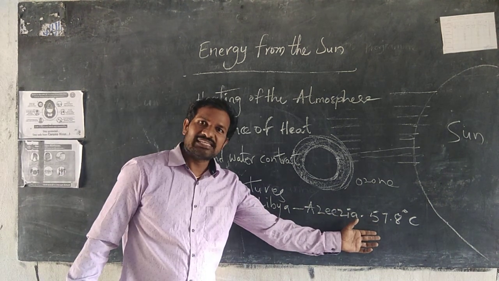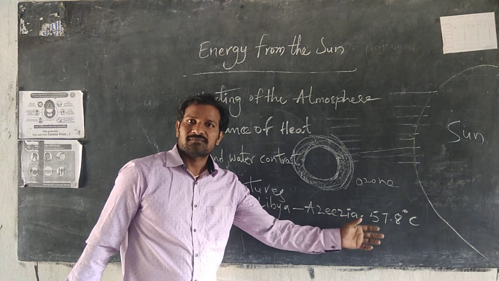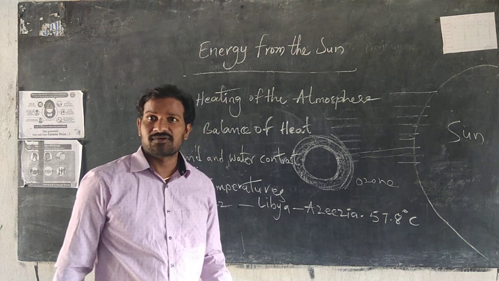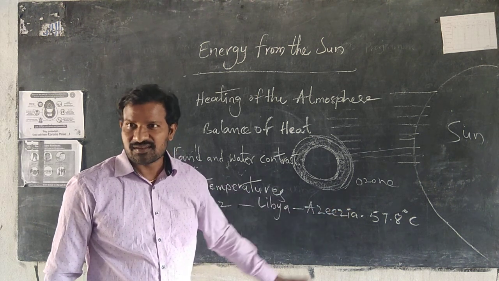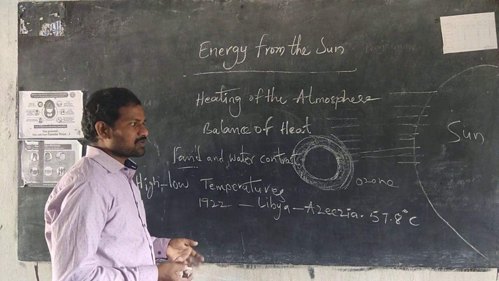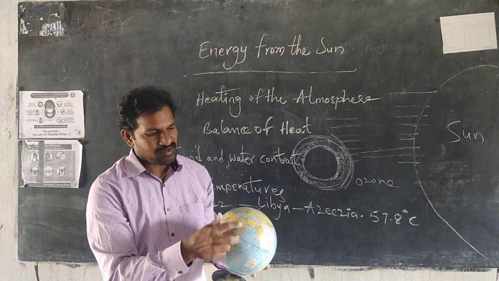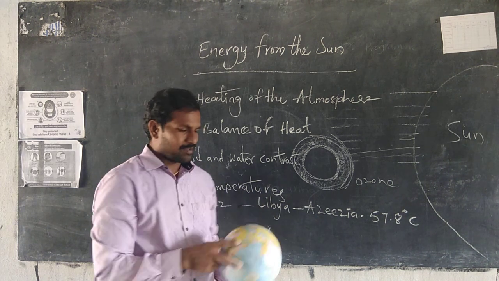This is the highest temperature in the world right now. There is no other recorded temperature higher than this. For example, see this. This is the African country Libya.